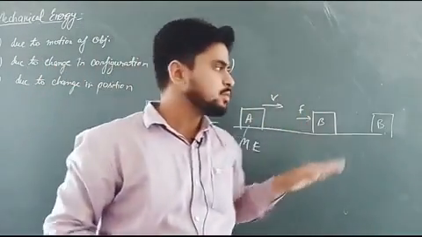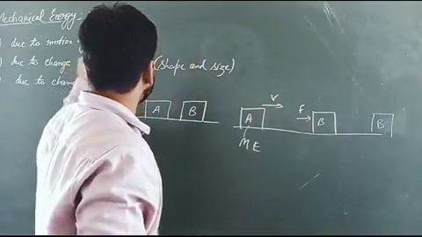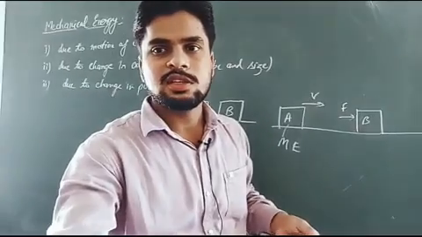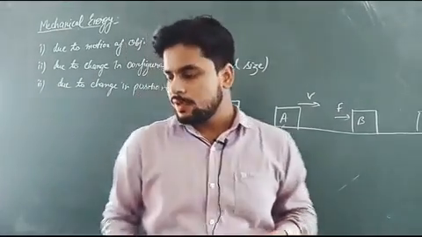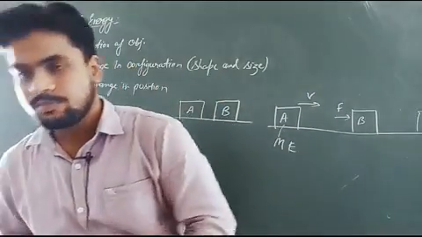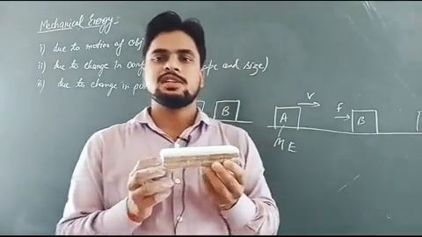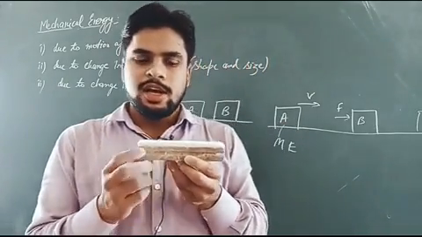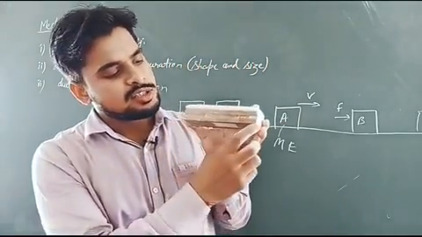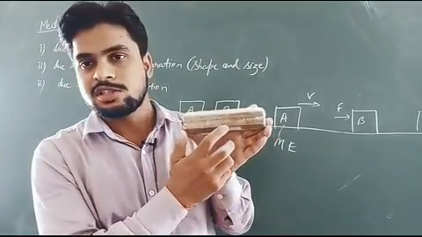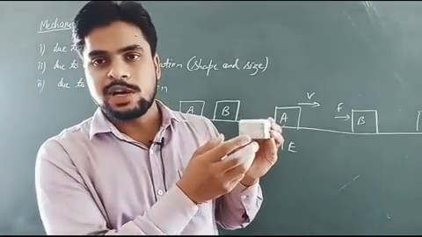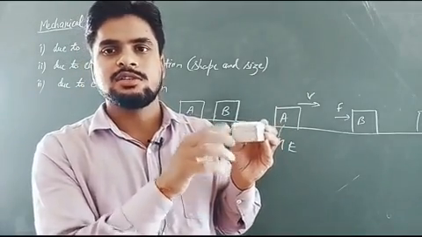Okay. Now the second is due to change in configuration. First, let us understand what is configuration. Configuration means shape and size. For example, here you can see that the shape of this duster is cuboid, and if you measure the dimensions, the length of this duster is 15 centimeter, the breadth is 5 centimeter, and the height is 3 centimeter.